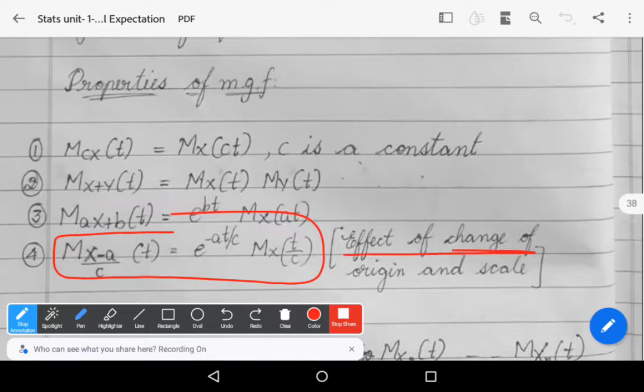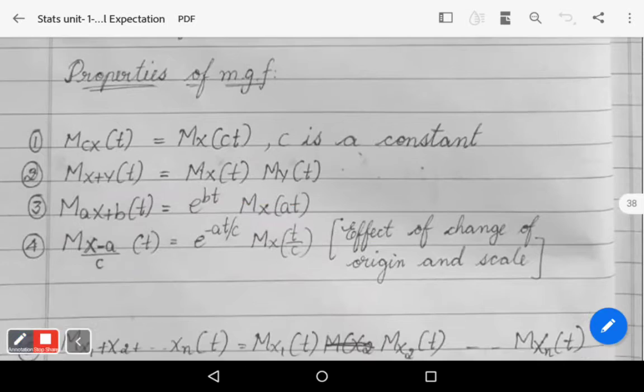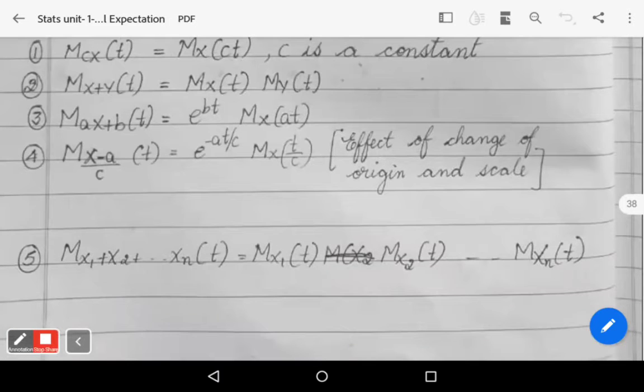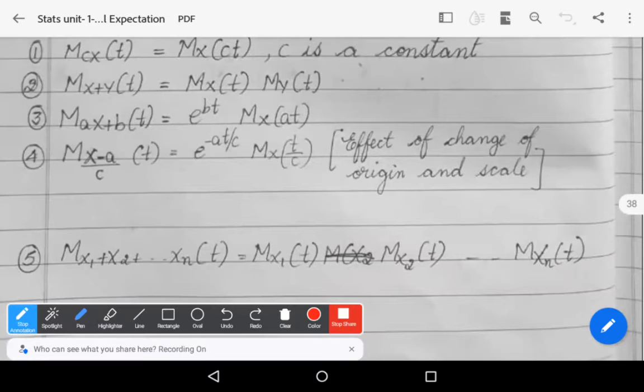The fourth property is known as effect of change of origin and scale of MGF. And the last one is the extension property, an extension of the second property. Here we used only two random variables, x and y.